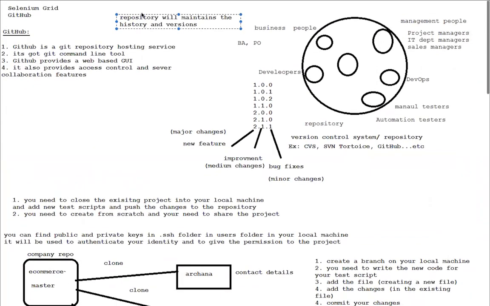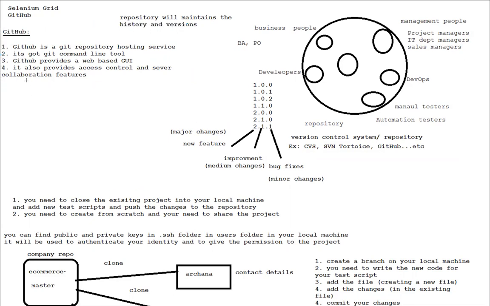Right. So here we'll be discussing one tool, which is nothing but GitHub. GitHub is a Git repository hosting service. And it's got a Git command line tool as well. You can run some commands in order to do all these changes. And the GitHub server provides a nice web-based GUI as well, a graphical user interface. You can create an account for free. You can use it for free.